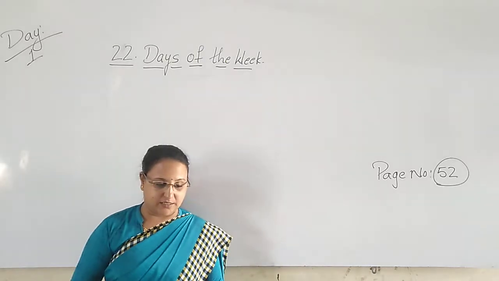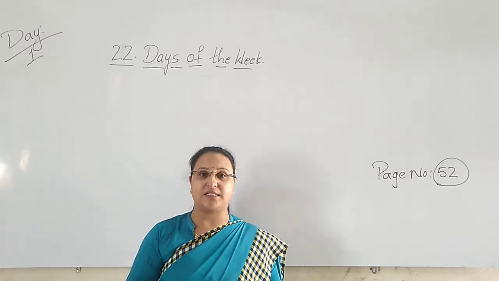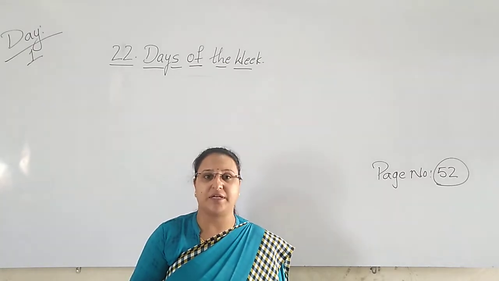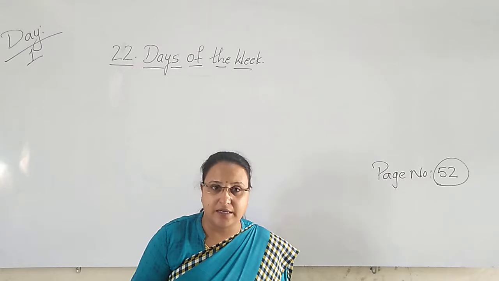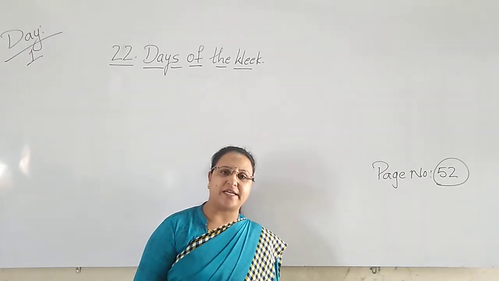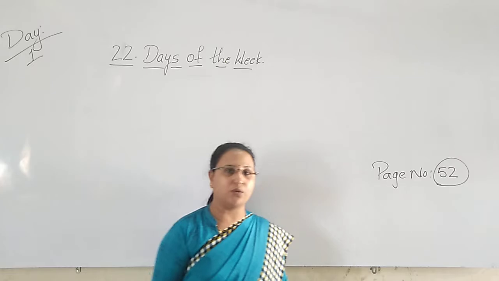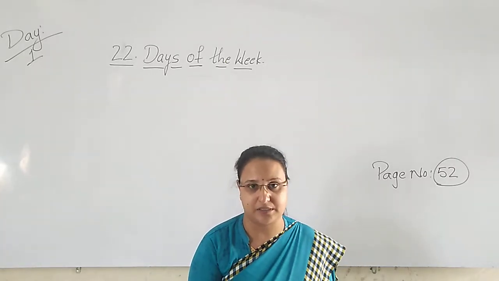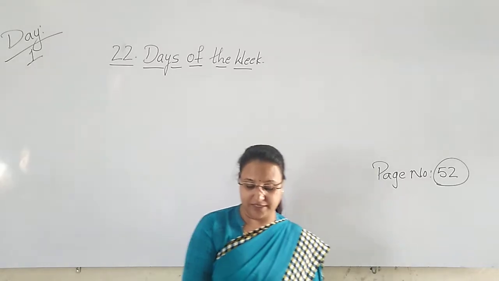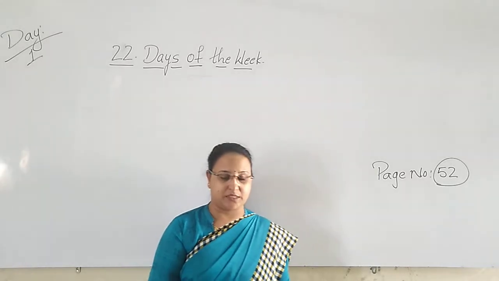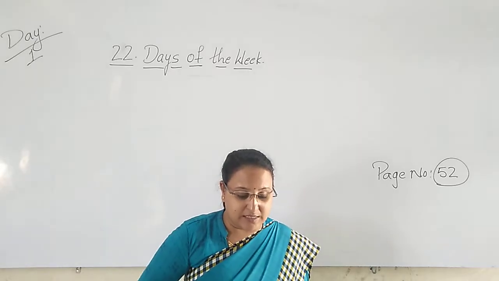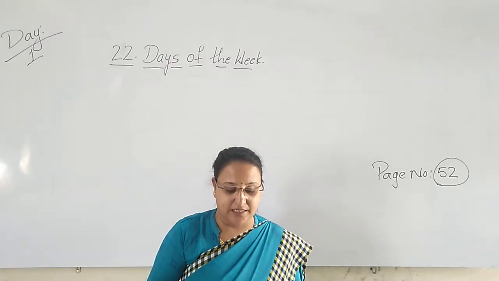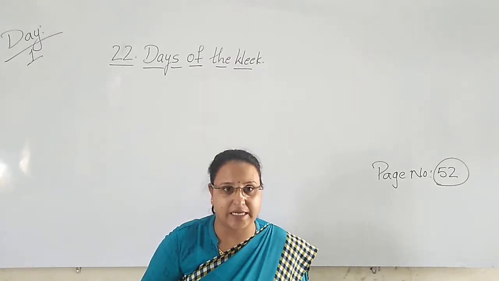So these 7 days are having 7 names. Are all the 7 days having the same names? No, all the 7 days are having different names. Yes, there are 7 days in a week. The first day is Monday. The last day is Sunday.